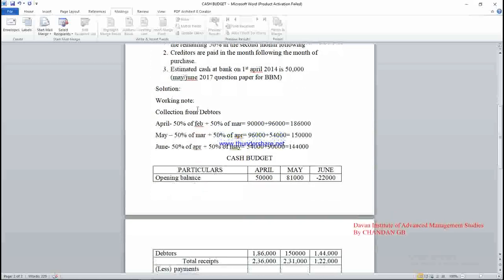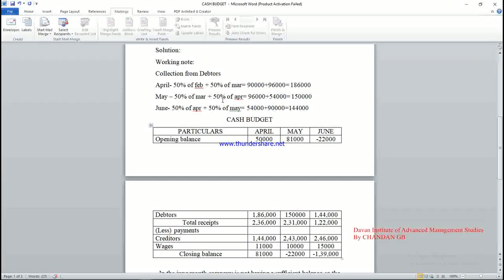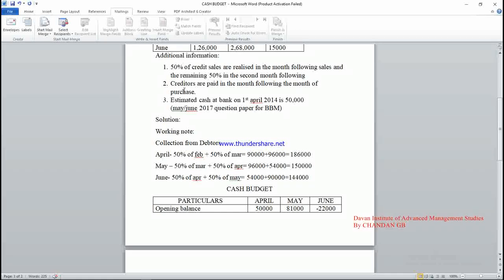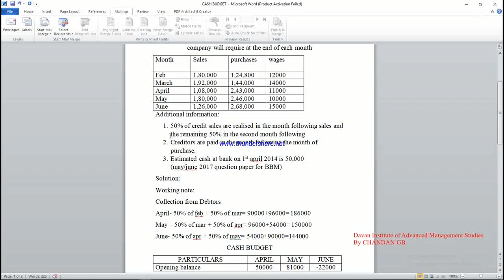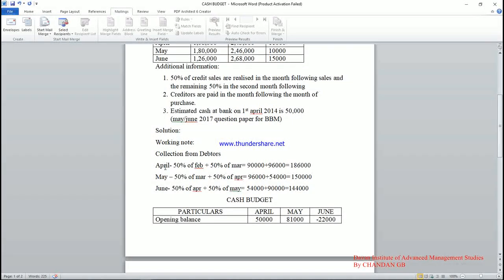This was asked in the May-June 2017 question paper for the BBM final year. This is the problem solution that I am discussing here. Once again, I will go through the question. This is the main part, 50% of credit sales and 50% of the second month of credit sales, where the students are going to make a mistake. The working note belongs to the collection from debtors. For April, 50% of February plus 50% of March, you have to add here and you will get the amount for April. Similarly until June.